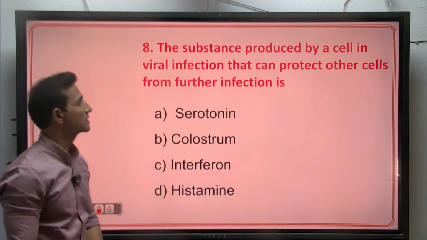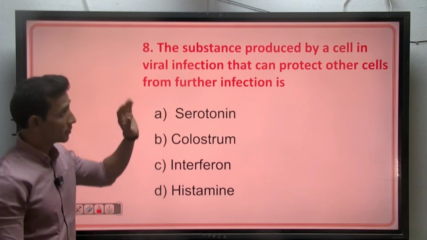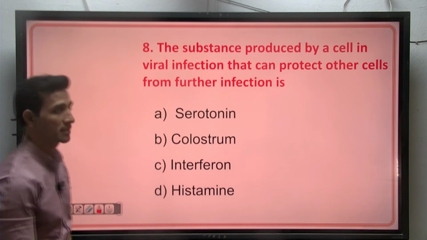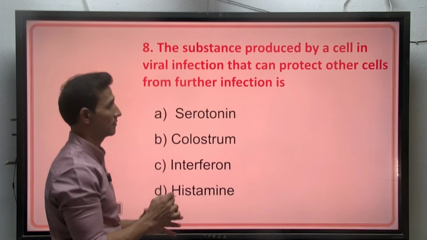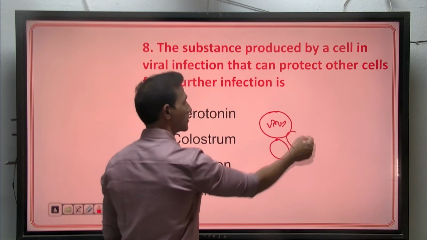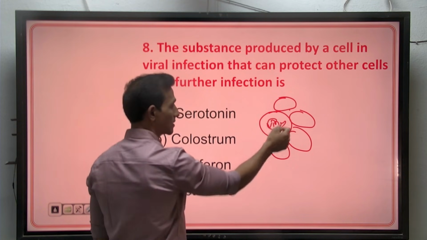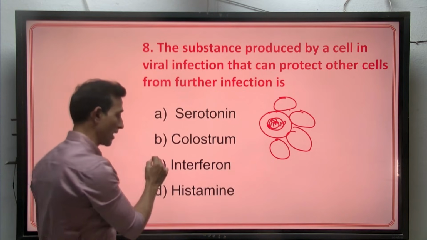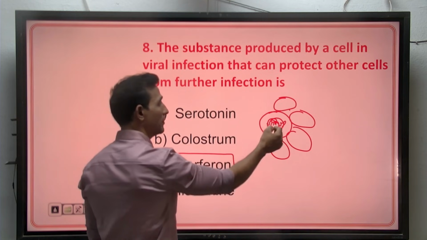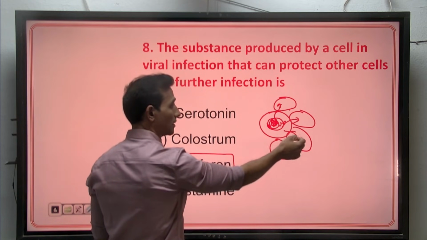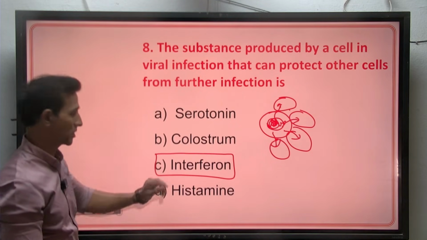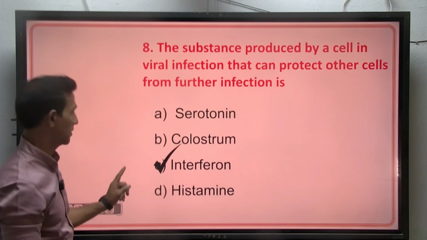The substance produced by a cell in a viral infection that can protect other cells from further infection is, see, already a cell is there which is infected by a virus. There will be other cells present beside it. These cells will secrete chemicals called interferons, which come under cytokine barriers, and they give an alarm to the other cells that there should be no further viral infection. Thus it gives protection from infection.